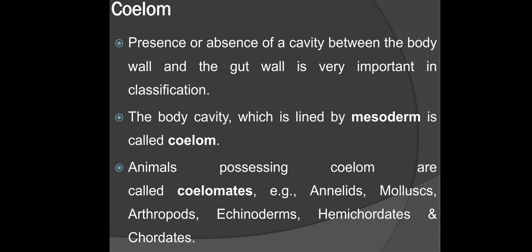Now the coelom. Presence or absence of cavity between the body wall and the gut wall is very important in classification. The body cavity which is lined by mesoderm is called coelom. Animals possessing coelom are called coelomates: annelids, mollusks, arthropods, echinoderms, hemichordates and chordates.